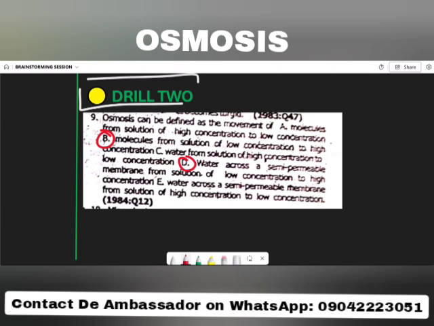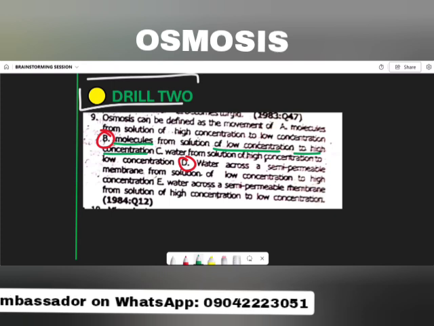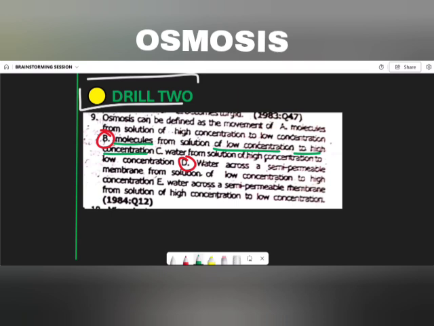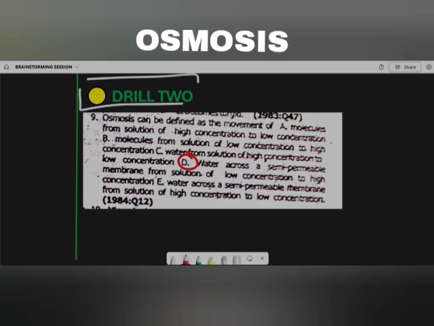If you consider our option B, it actually gives us how the molecules move from a low concentration down to high concentration, which is correct. But it never tells us the medium through which the molecule was able to move from a low concentration to high concentration. But look at option D. In option D, we are given that the water, don't forget, water is a liquid portion, across a semi-permeable membrane from a solution of low concentration to high concentration. So we go for our option D. Option D stands as the right answer.